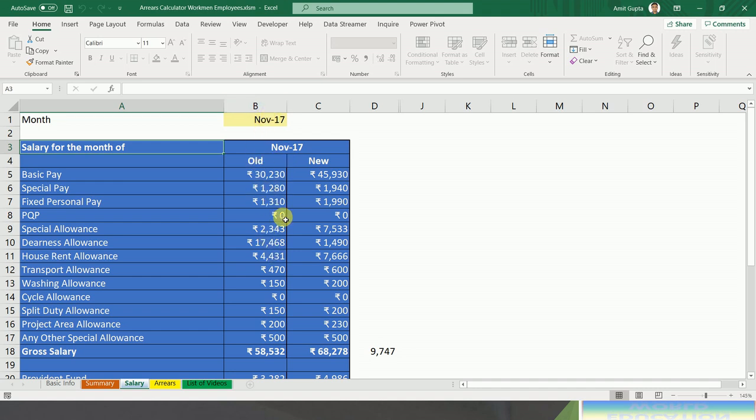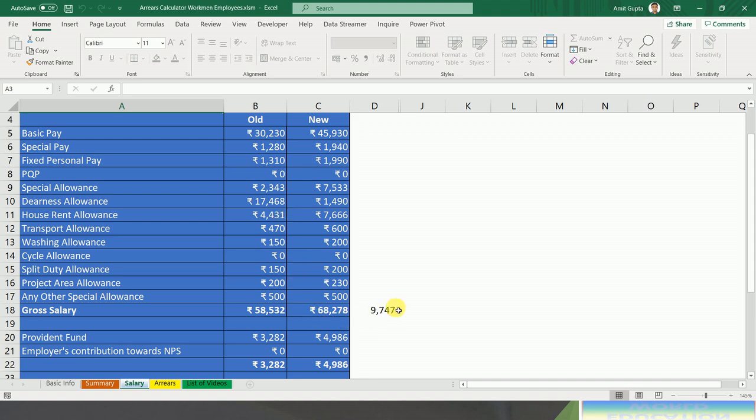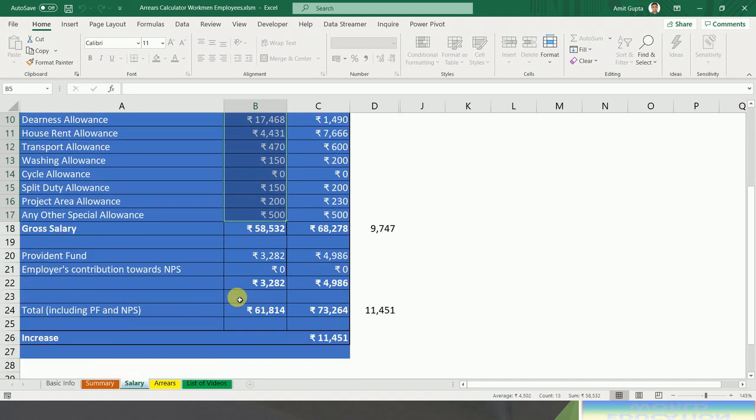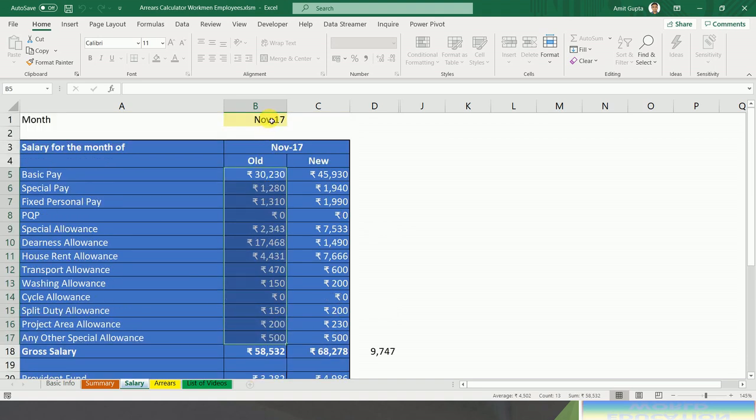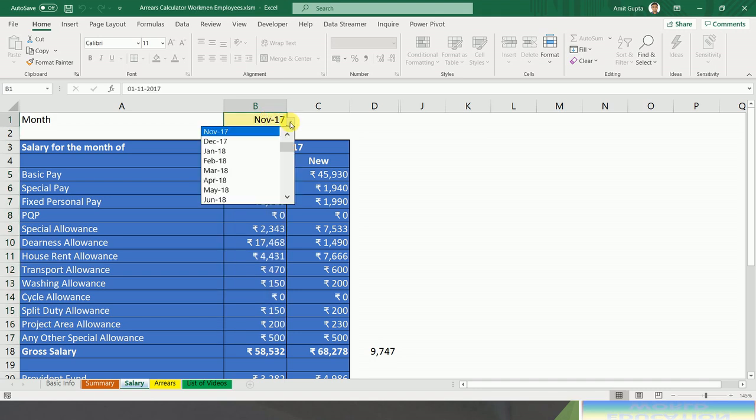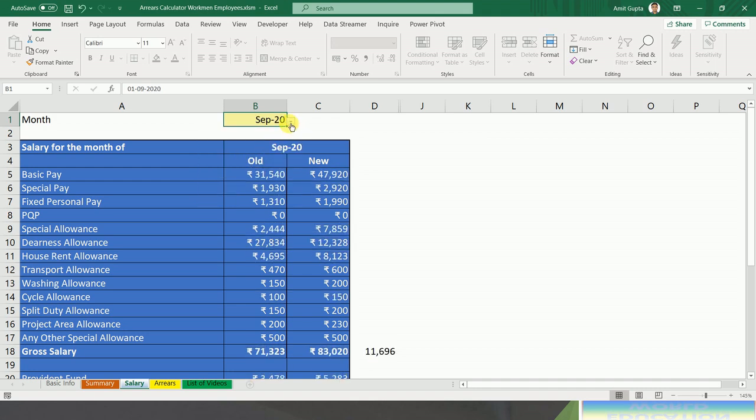old versus new. In this you can see that you are getting an increase of 9747 in the salary of November 17. But suppose you want to see the salary of September 20. In that case, you have to select the month of September 20. And suppose you want to get the salary of January 21, that is also possible in this calculator.